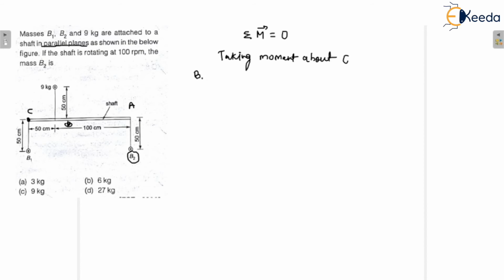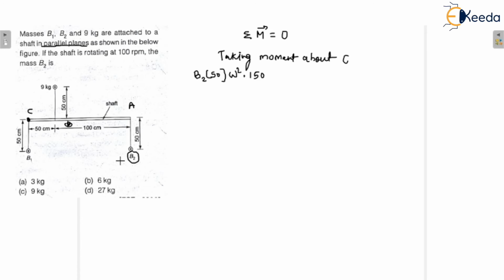That is B2 r, that is 50, I'm not changing the unit, m r omega square, and the distance is 150 from the point C, in centimeter. The unit must be the same.